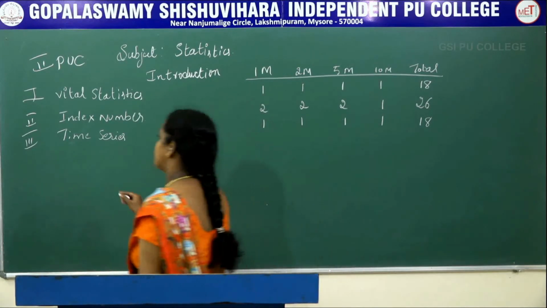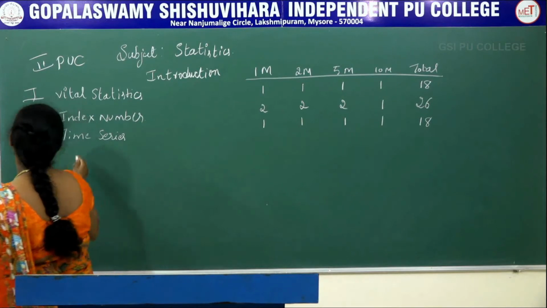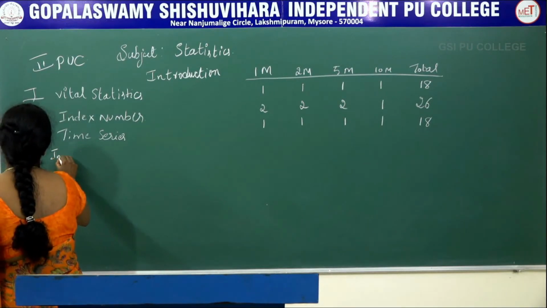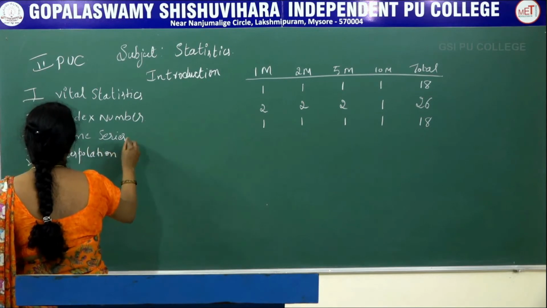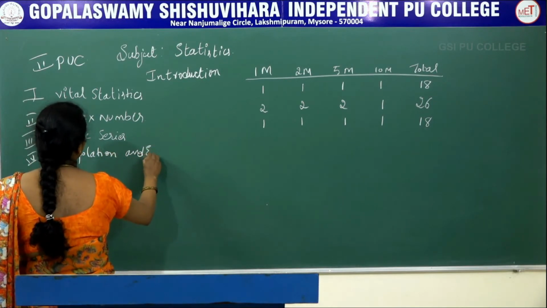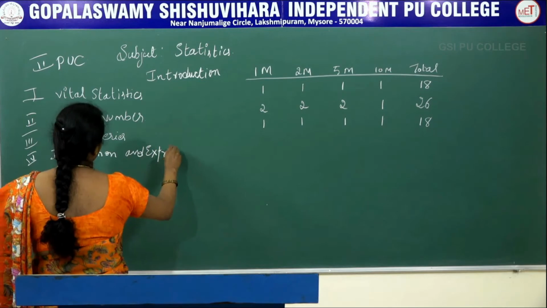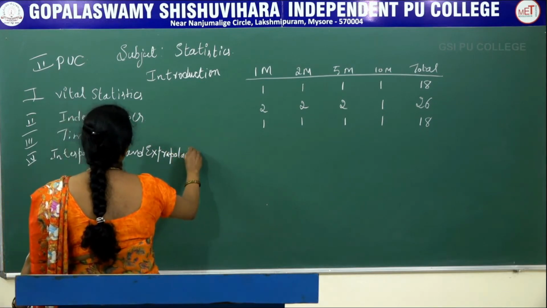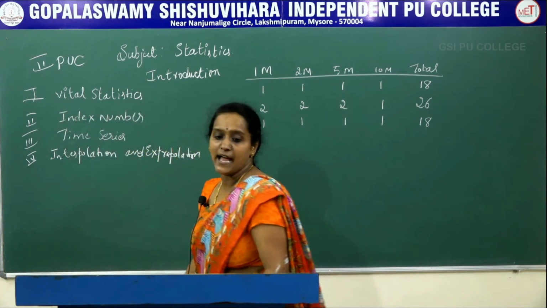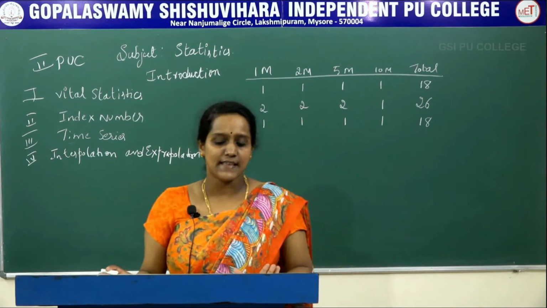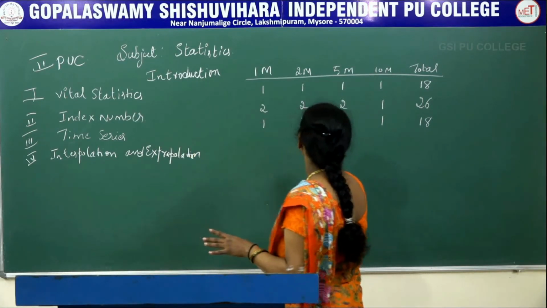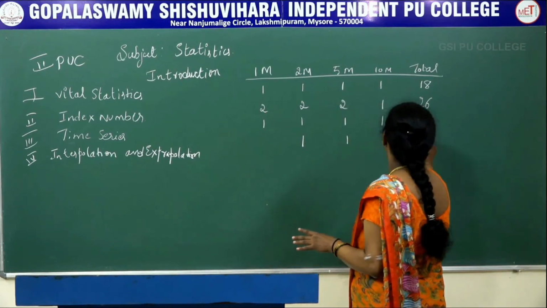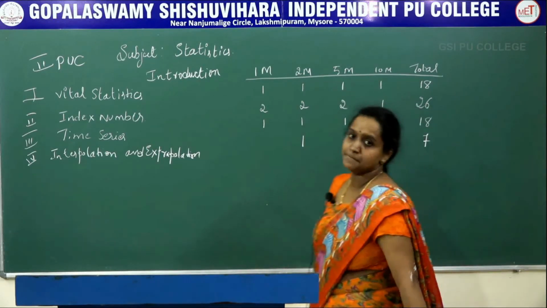And the fourth chapter is interpolation and extrapolation. The weightage of this chapter is only 7 marks, that is 2 marks 1 question, 5 marks 1 question and total will be 7 marks.